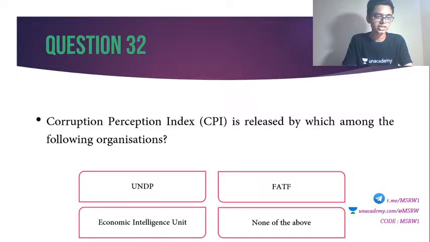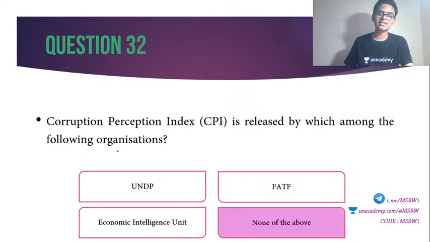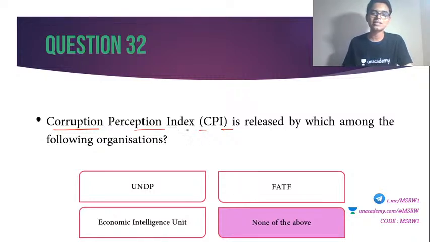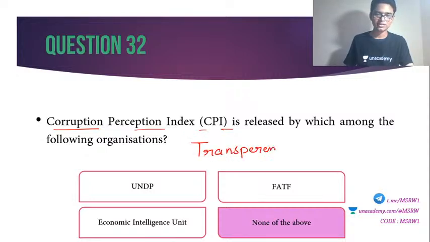Saubhagya going for option C, Sakshi Jain option D, Deepika D. Alright, so what is the answer? It is option D, none of the above. Good evening Seema. So what is the correct answer? CPI is released by which organization? Yes, Deepika Datta, very good. Transparency International. That is the organization which releases the Corruption Perception Index, CPI.